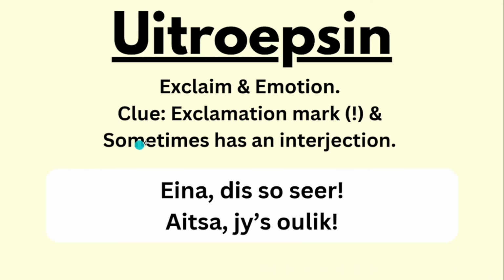So here I said that sometimes it has an interjection. The Afrikaans interjections remain the same; they are quite consistent. So most of the time they'll say Aitsa, Shu, Aina, all of the above, in order to make it easier for you to identify it.